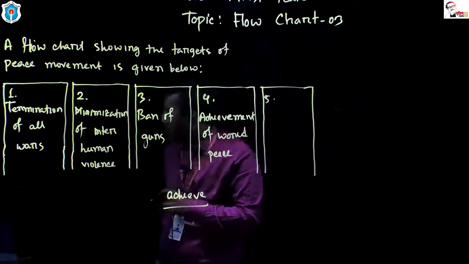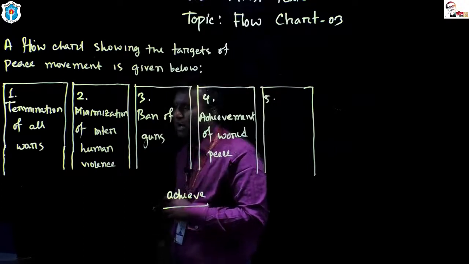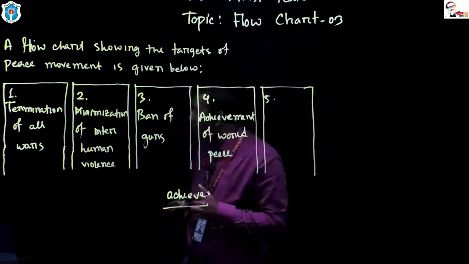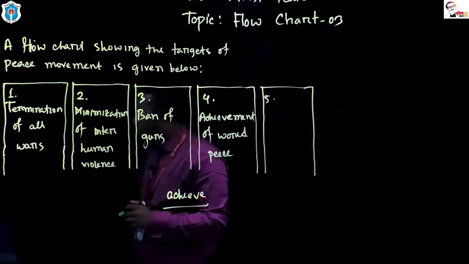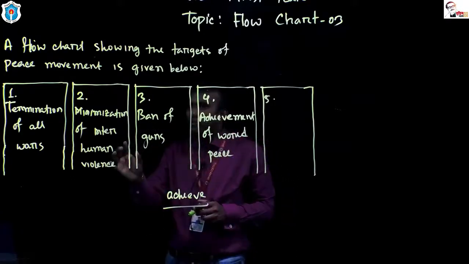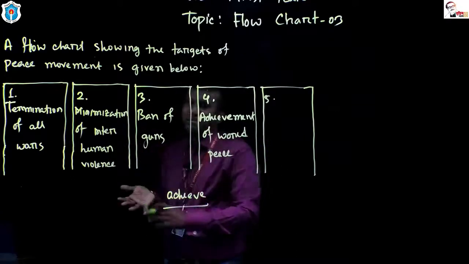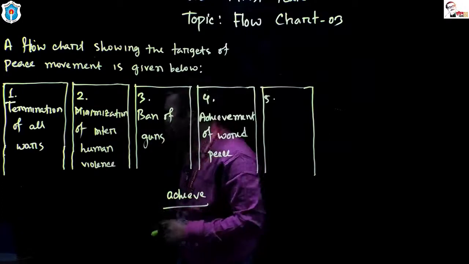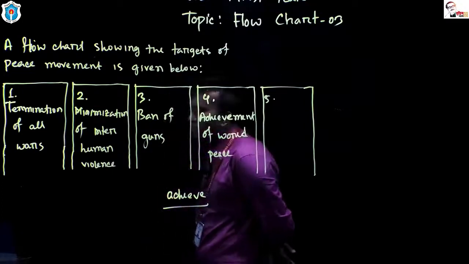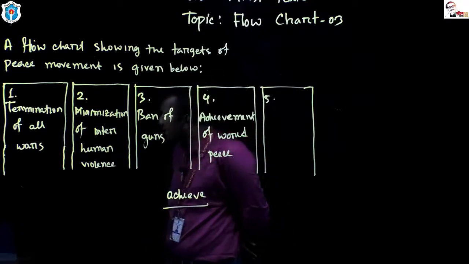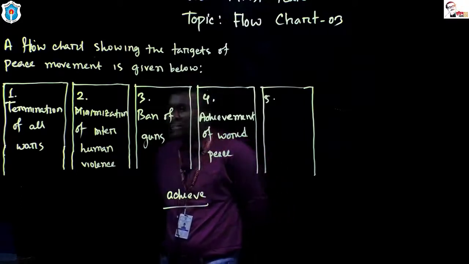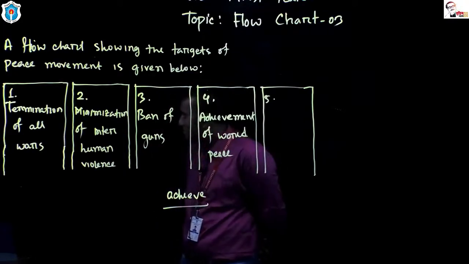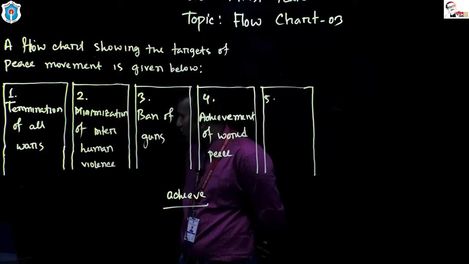What is our fifth answer? And you have to start with a noun. That is, you have to create a noun phrase. Dear students, termination of all wars, minimization of inter-human violence, ban of guns, achievement of world peace. Who can give me the fifth answer? I'm waiting for your answer, dear students.